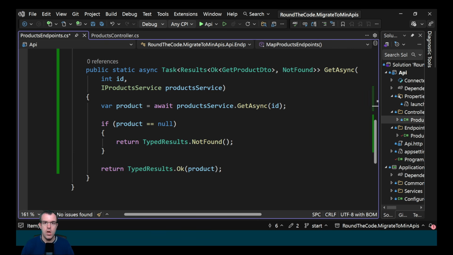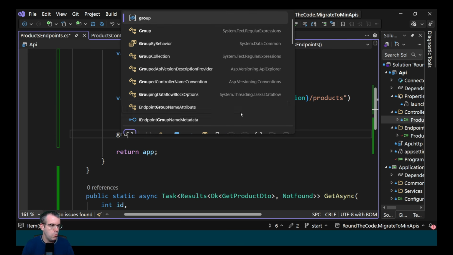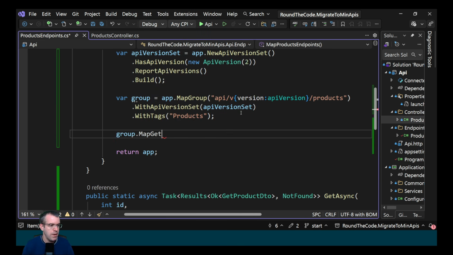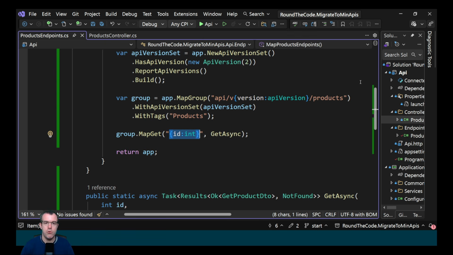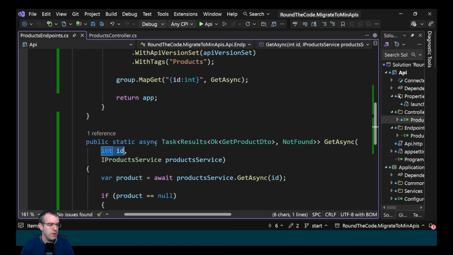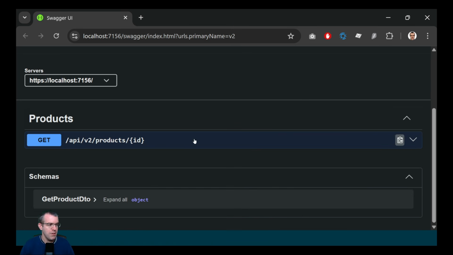However, this is not going to work yet. We need to add it to the group. We do that by calling group.MapGet. We specify the root, and then we call GetAsync. Now it's essential that you include the ID parameter. If you don't, it's not going to work. This represents the ID parameter in the static method. We now have our v2 document with our single endpoint.